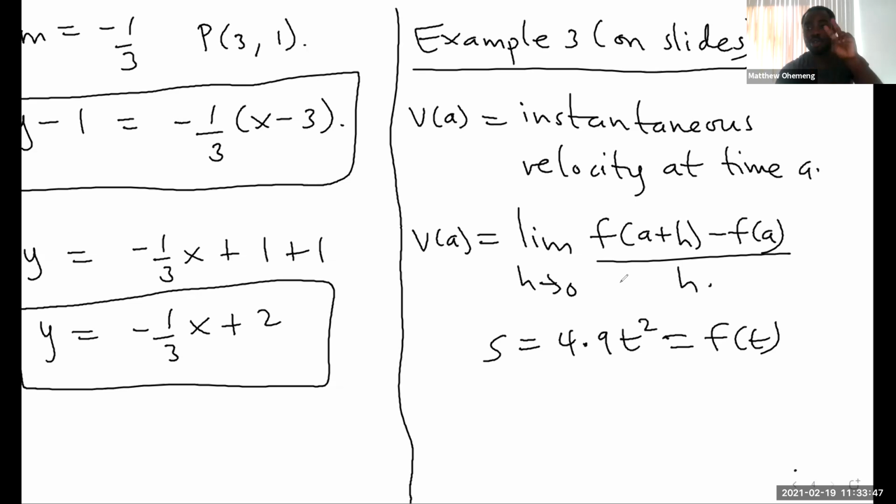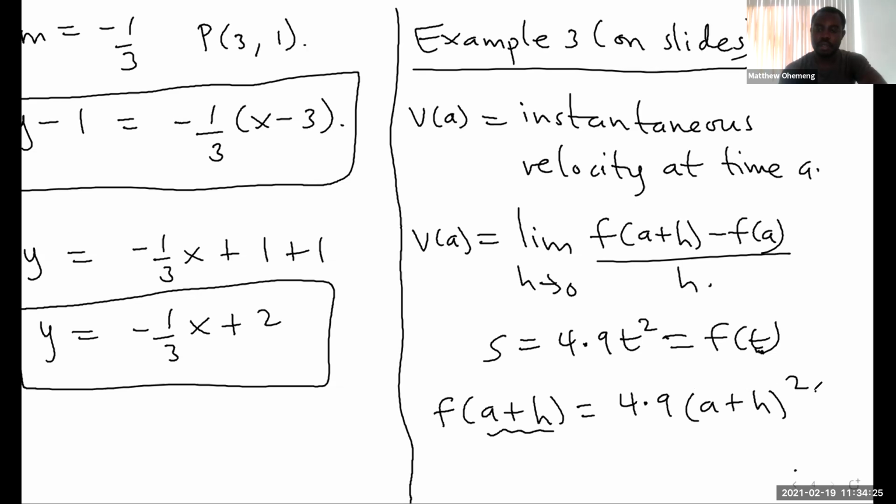So if you want the instantaneous velocity at any time, as I said, because this question has 2 parts, I won't do it at a specific a, say at 5. I need the instantaneous velocity at time 5, but I need the velocity formula for the second part. So I'm doing it for a general a, and then I can use whatever a I need. So let's find the instantaneous velocity at a general a. For this problem, we need to figure out f of a plus h. What is that? If you put a plus h in place of t, it's just 4.9 times (a plus h) squared.